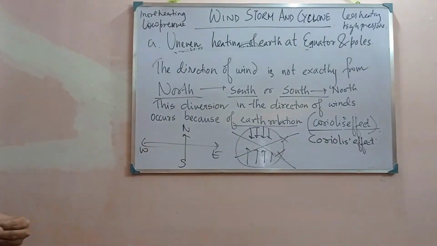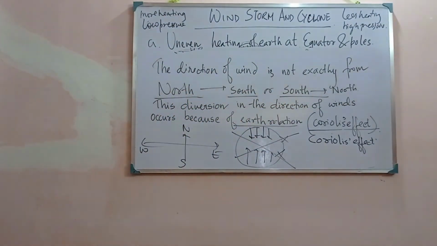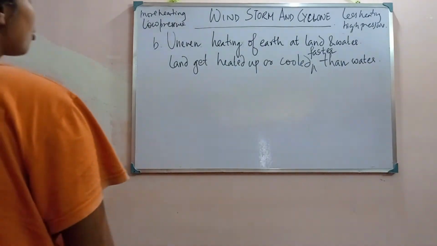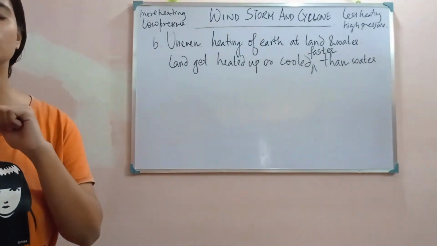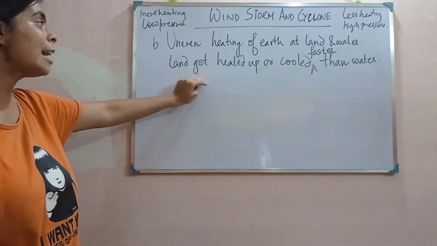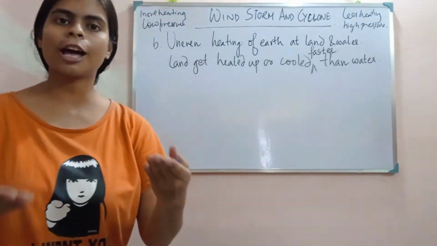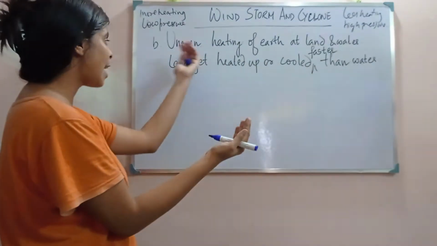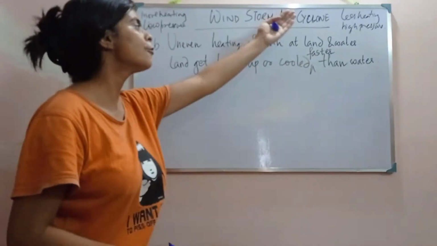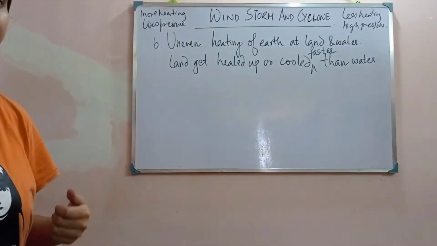Now let's move to another part, that is uneven heating of the earth at land and water. Before starting this, one thing we should know: land gets heated or cooled faster than water, and due to this difference in heating, it creates a wind current.